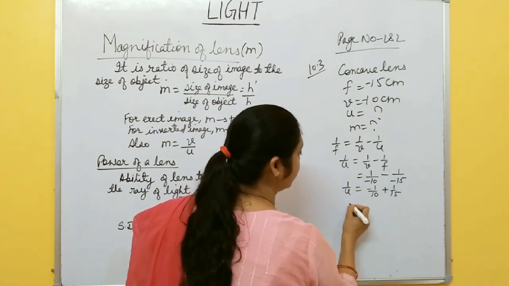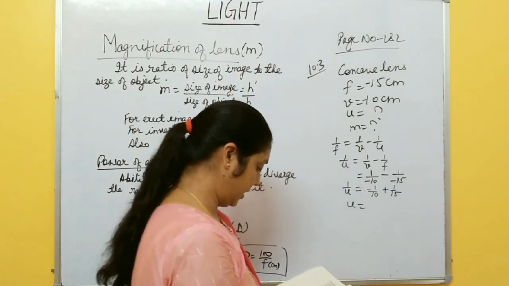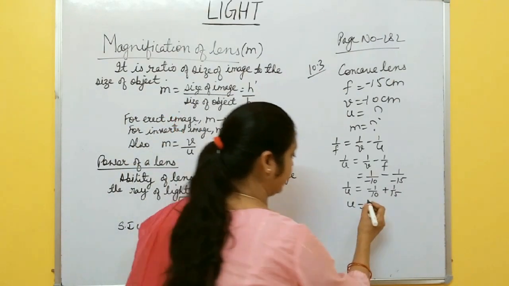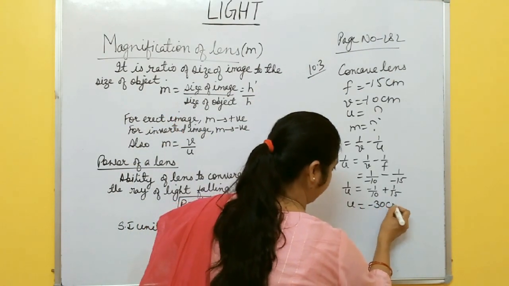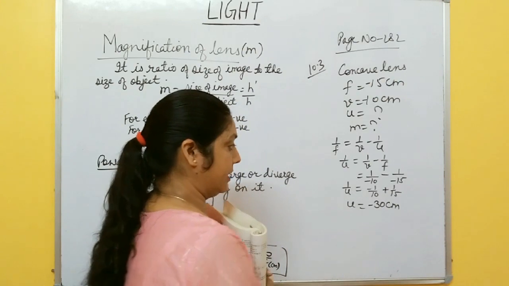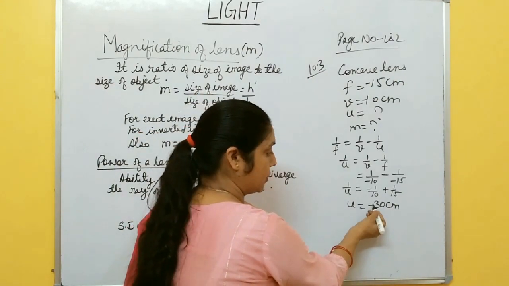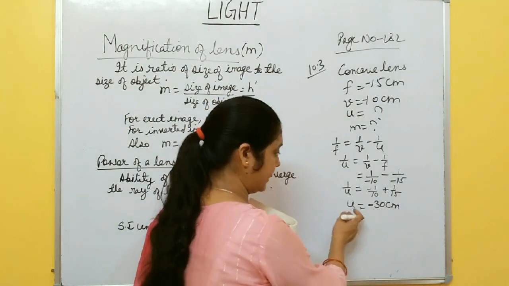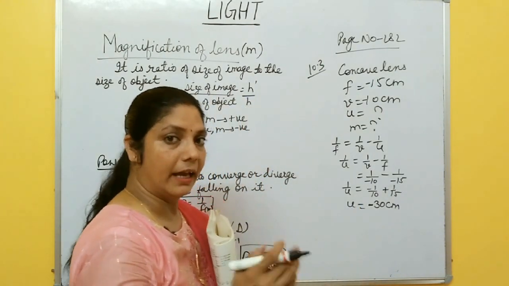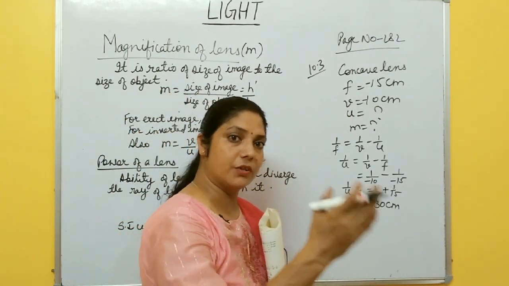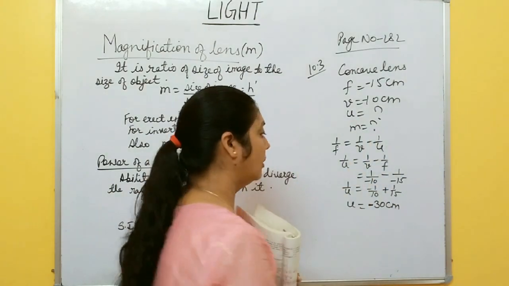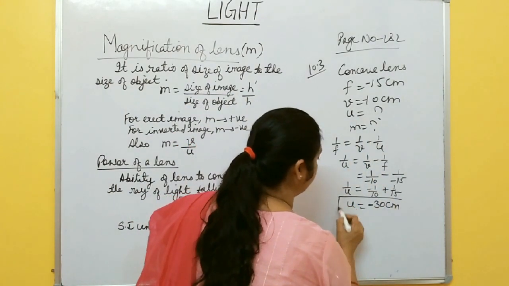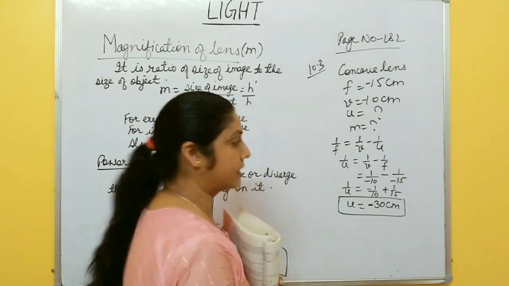This is 1 by u. After solving this, you get the value of u as minus 30 centimeter. It is exactly correct, because here also the object distance comes with a negative sign. It means a virtual and erect image is formed, and the object is kept at the left of the optical center. In this way, you calculate the object distance.